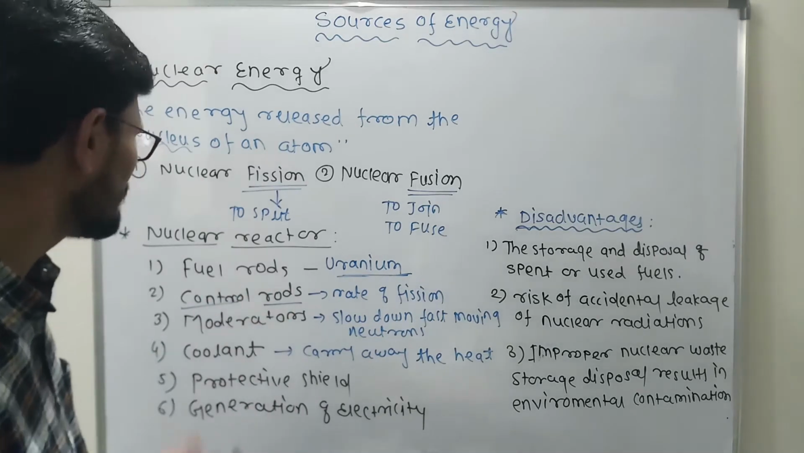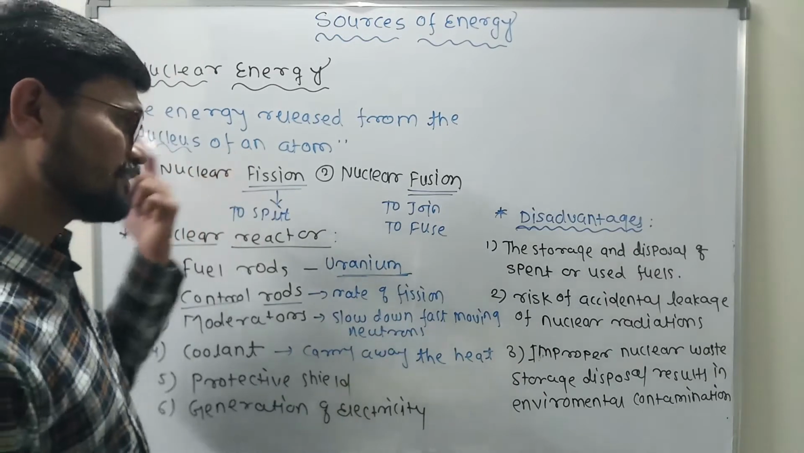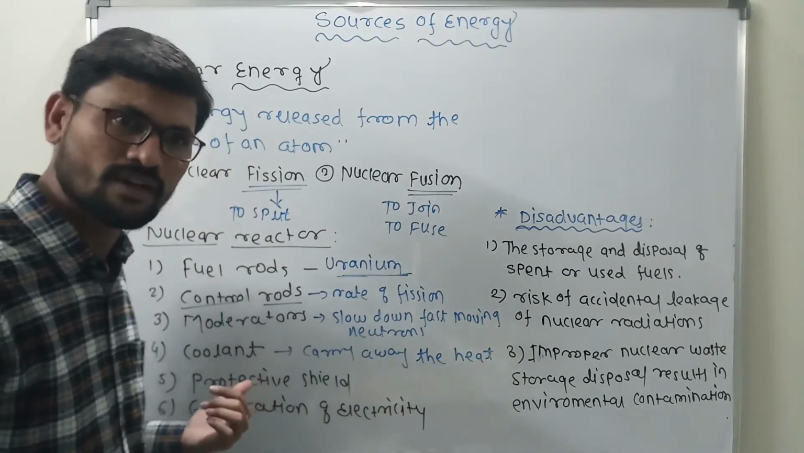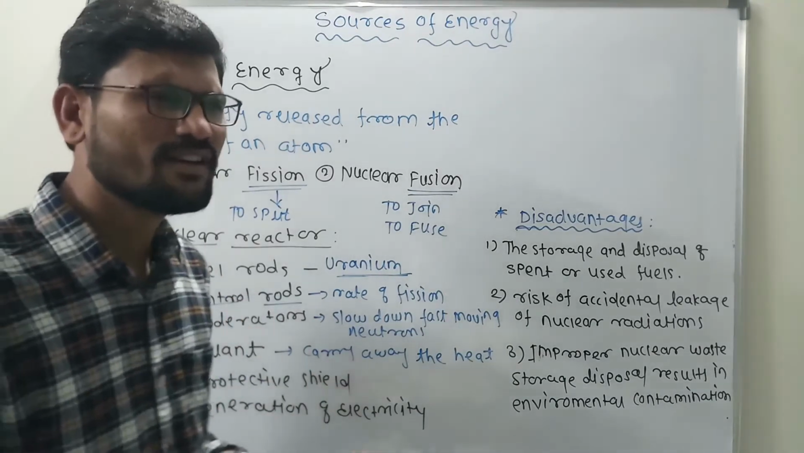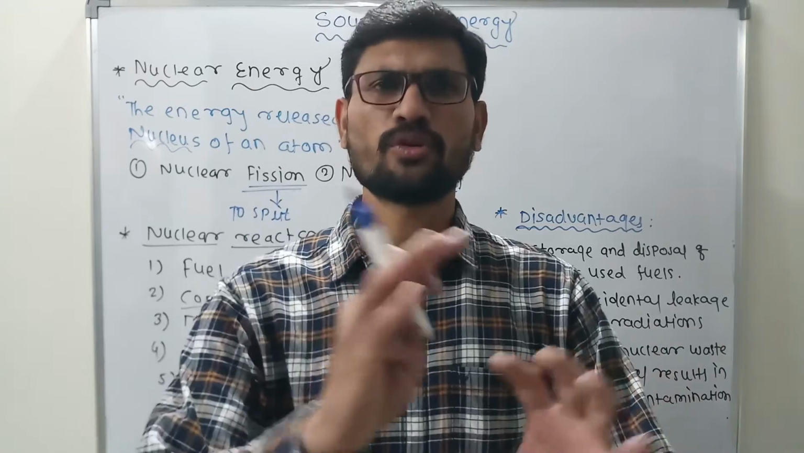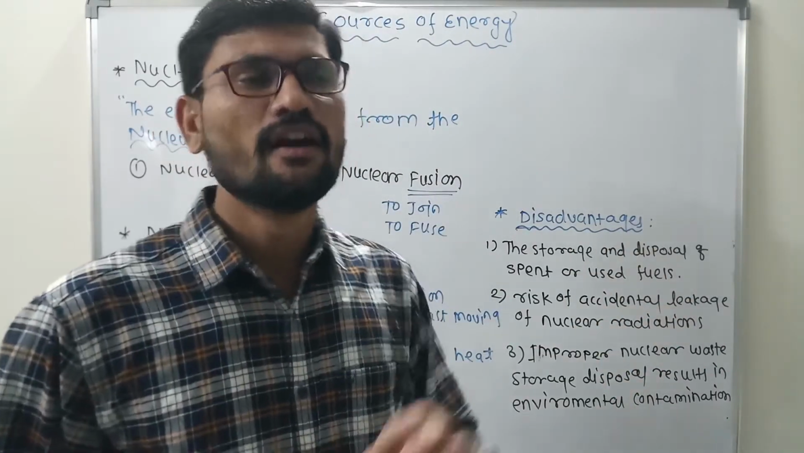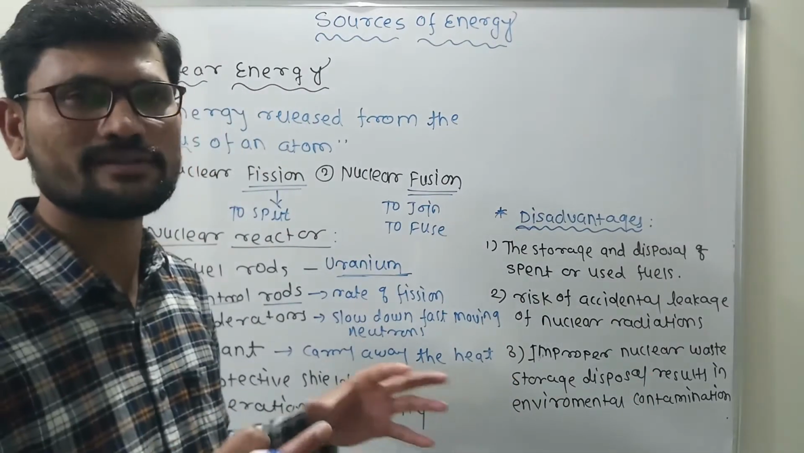Coolant, what does it do? During the fission process, a large amount of heat is produced, and that heat is carried away by the coolant. Correct? That is the working function of the coolant. Protective shield is what? Children, the protective shield is very important. Why? This protective shield is generally made up of concrete material, isn't it? And whatever the nuclear reactor is, what exactly does it do?